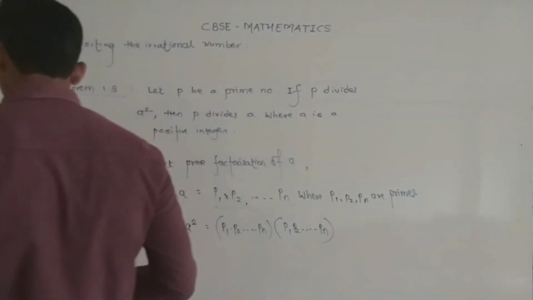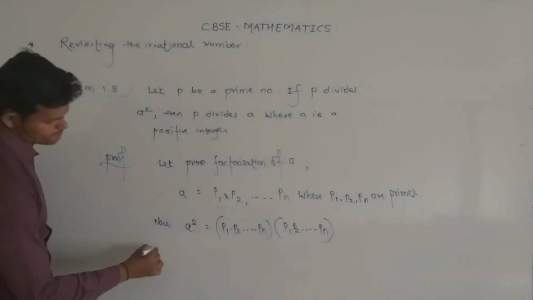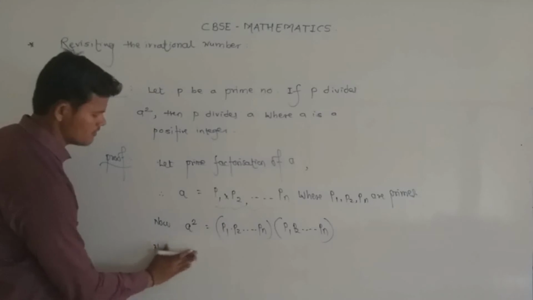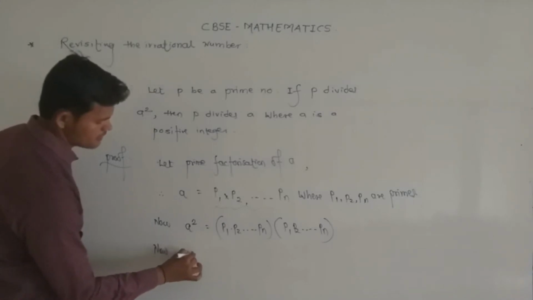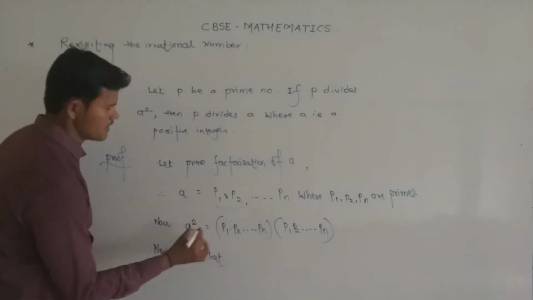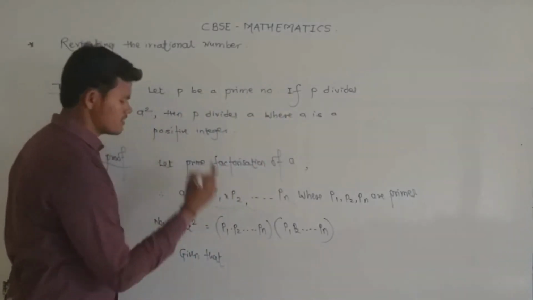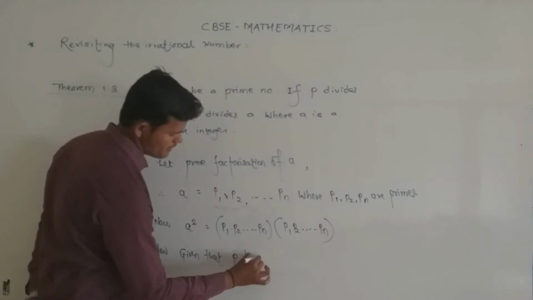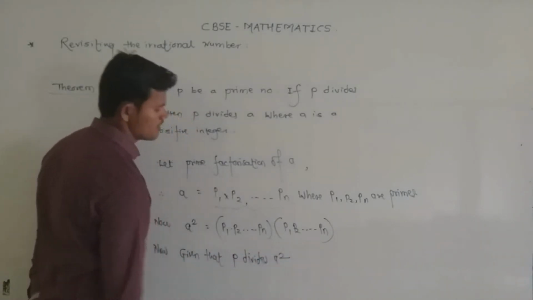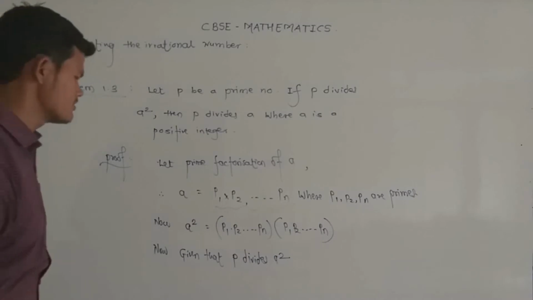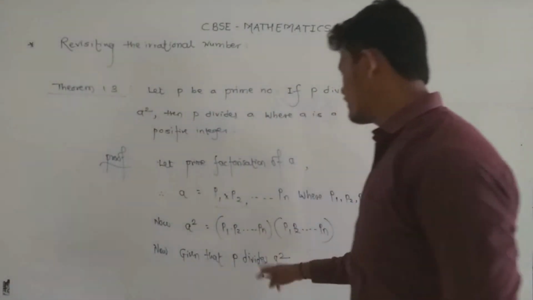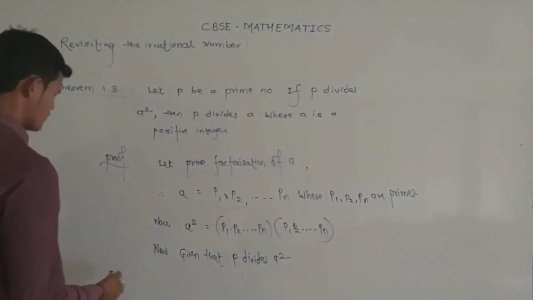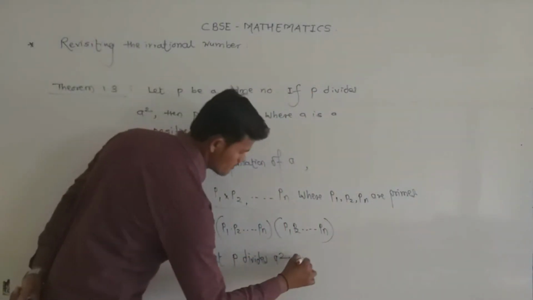Now given that P divides a square, that means P is one of the factors of a square.